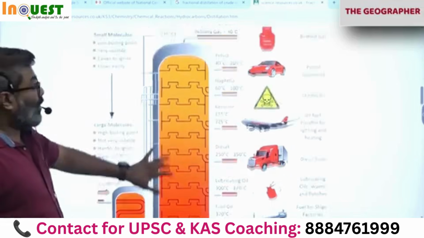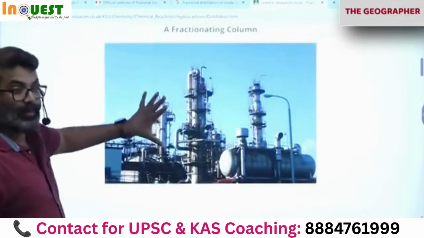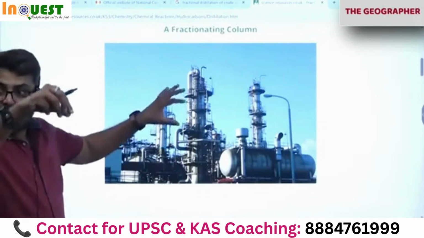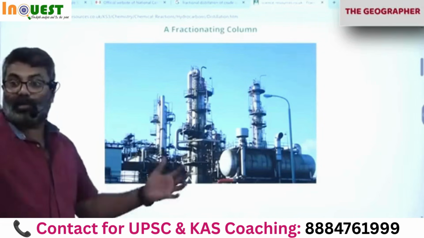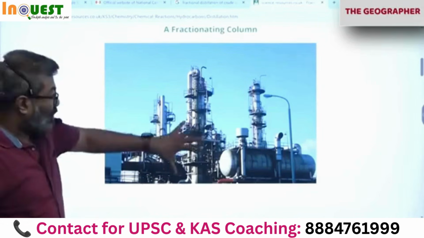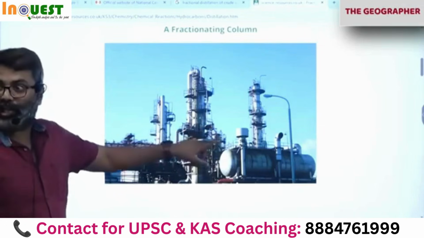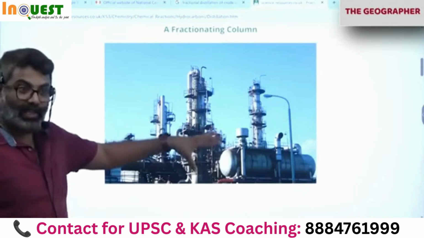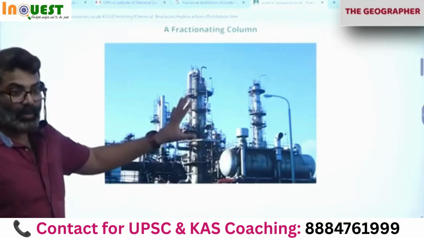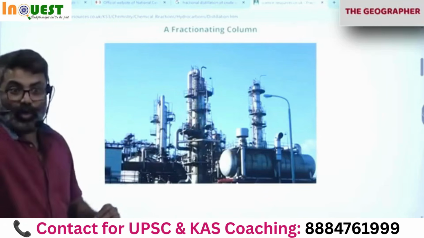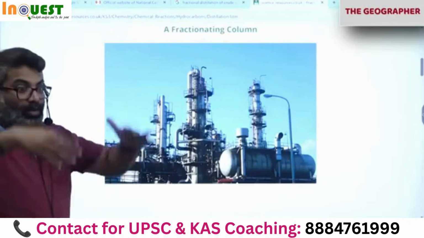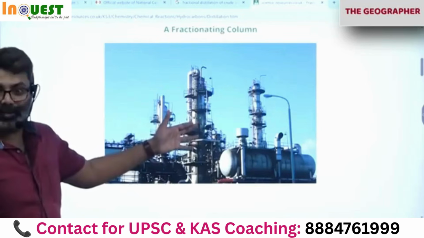So refineries, how they look, all of you know how the refineries look like. If one refinery is there, around that refinery many petrochemical industries will come. Thousands of people will be working here. So employment generation you have to think about. In a refinery itself, around 20,000 people will work, skilled, underskilled, semi-skilled workers. Around that many petrochemical industries will come. So that will also generate a lot of employment.